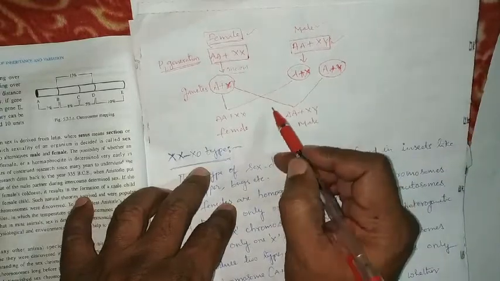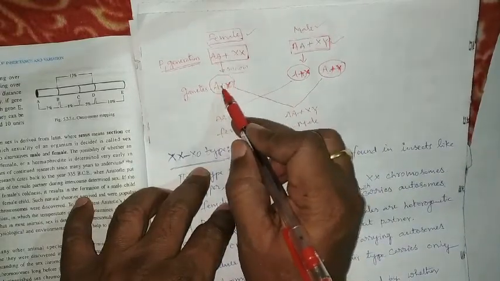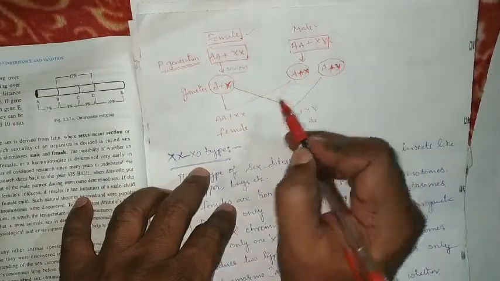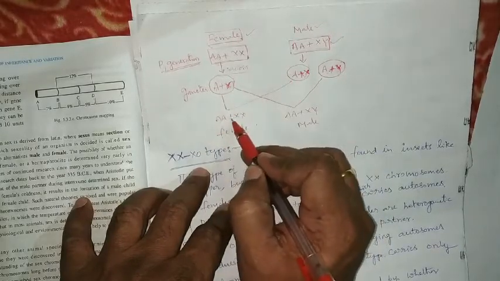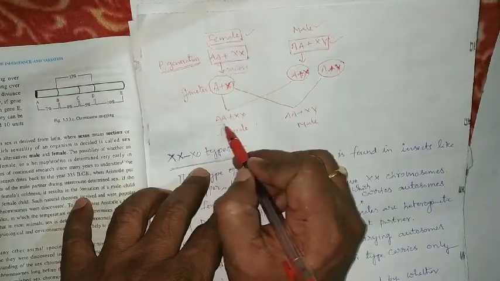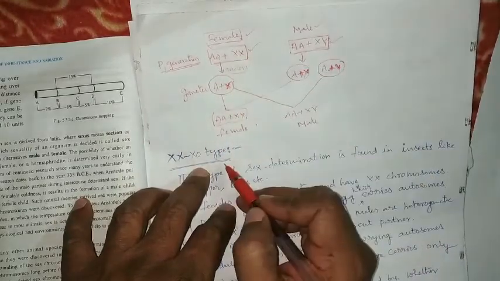While fusion, suppose the X chromosome containing female gamete fuses with the X chromosome containing male gamete, we get two autosomes plus XX in the offspring. This represents the female.